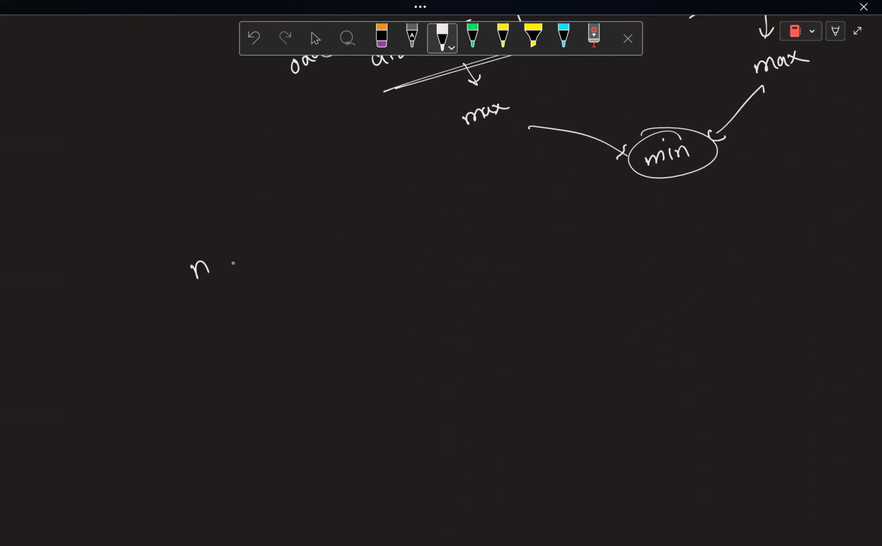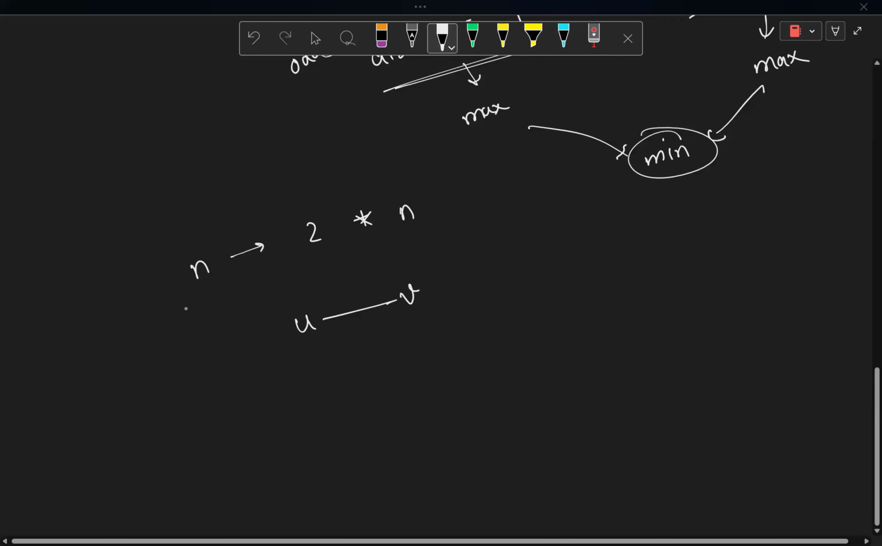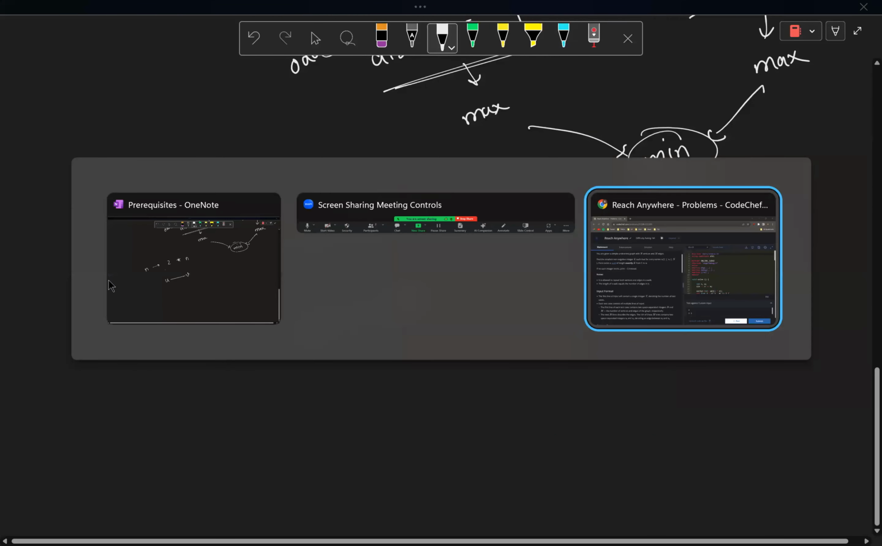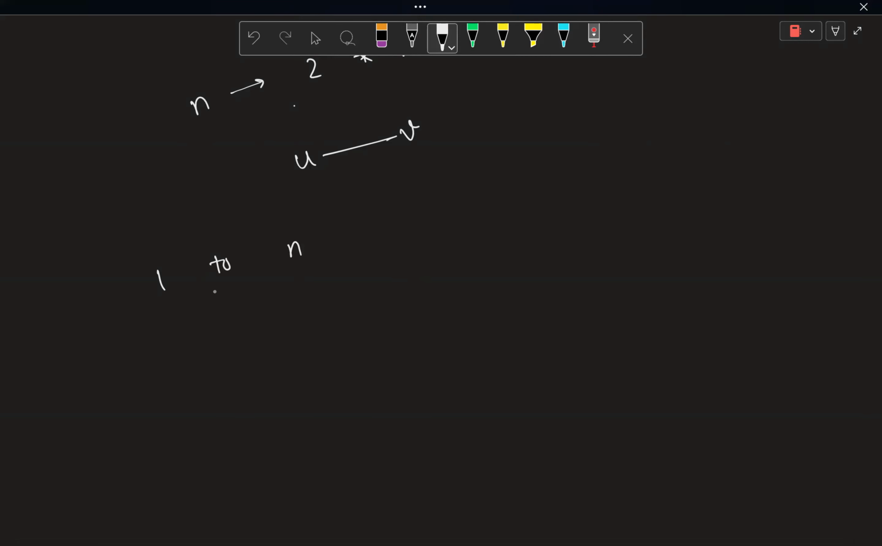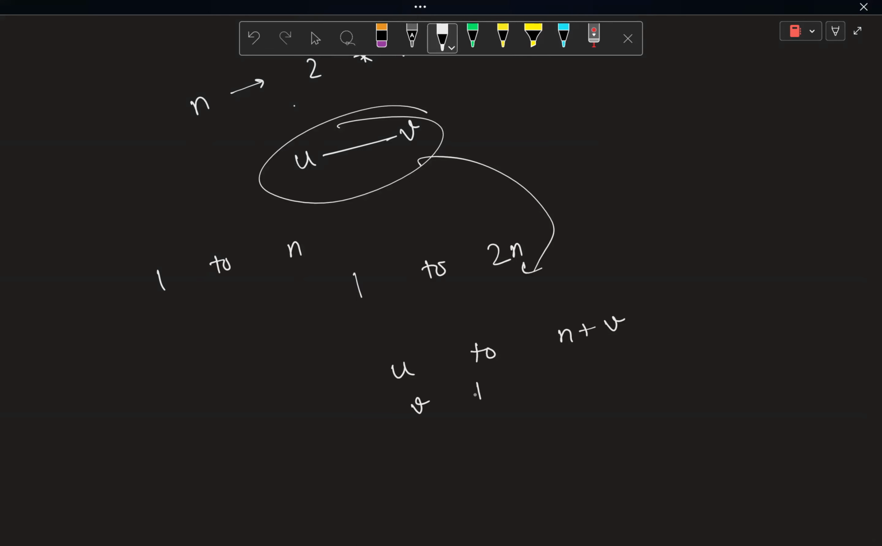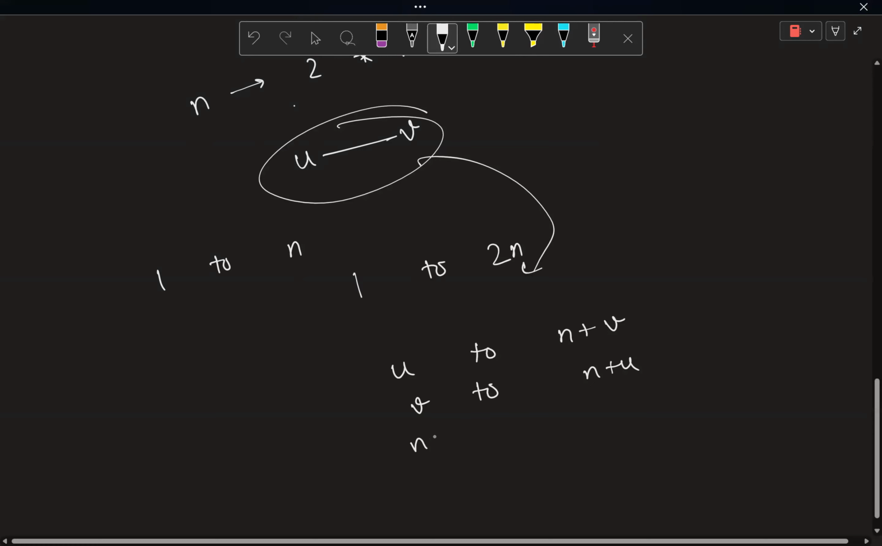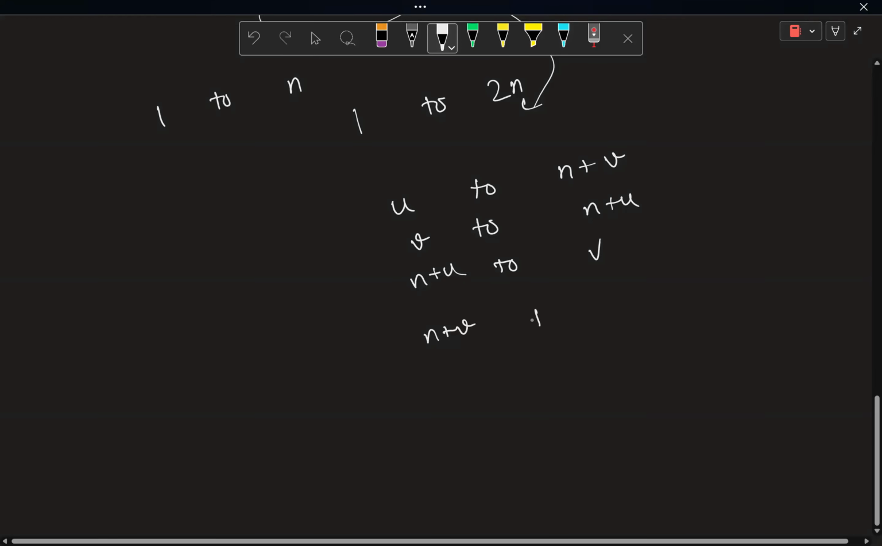I just assume that, let's say, instead of n nodes, I have 2n nodes. And the nodes u and v, which were being given connected in the problem. Initially I was being given the nodes 1 to n, but now I'm having nodes from 1 to 2n. And instead of connecting u and v, I would connect u to n plus v, n plus u to v, and n plus v to u.